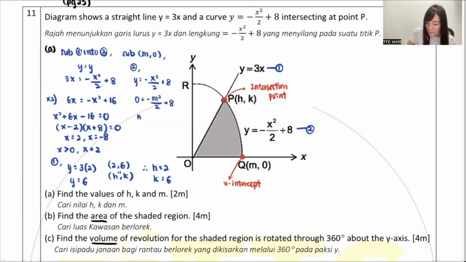Let's move around. Minus, move it over, plus, equivalent to 8. Divide, move it over, times. Square, move it over, square root. Square root 16, please, is plus minus 4. But obviously my Q is on the right side, so I know my M needs to be bigger than 0. So my M answer is 4. I hope you guys understand that is how I get the answer. I highlight for you guys. So I get 4, I get 2, I get 6. So these are the 3 answers I'm getting.